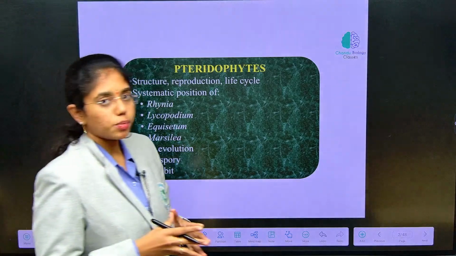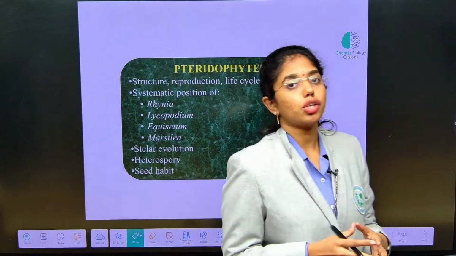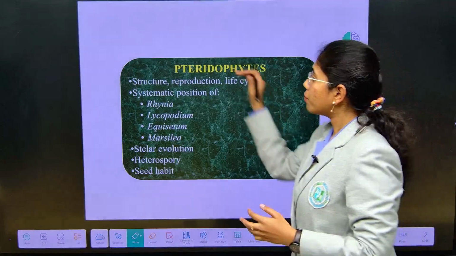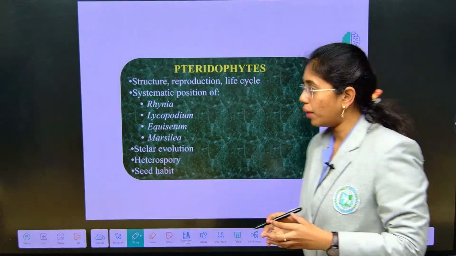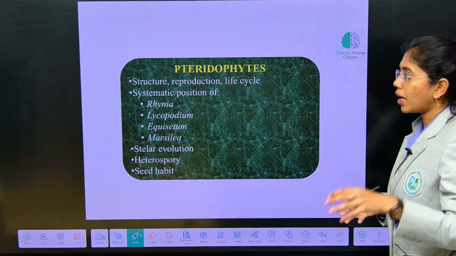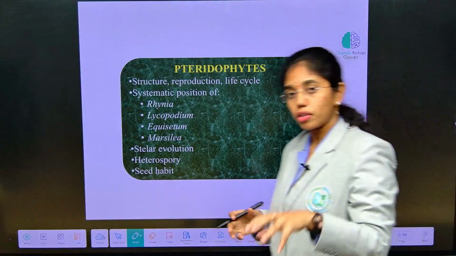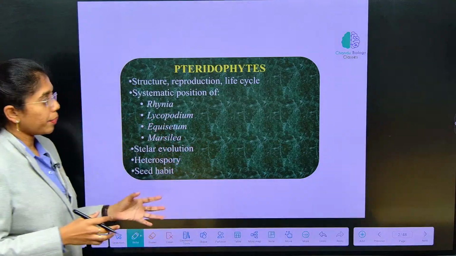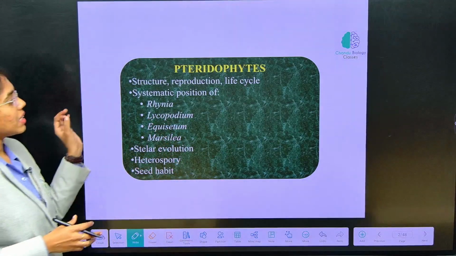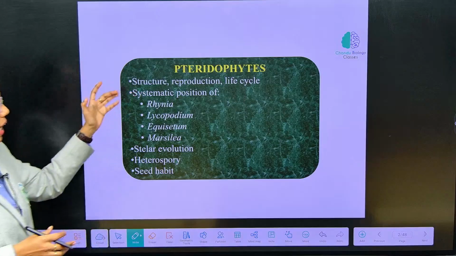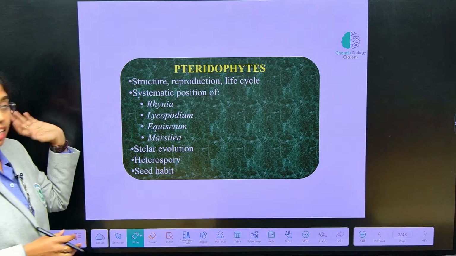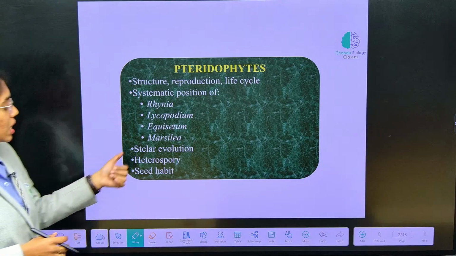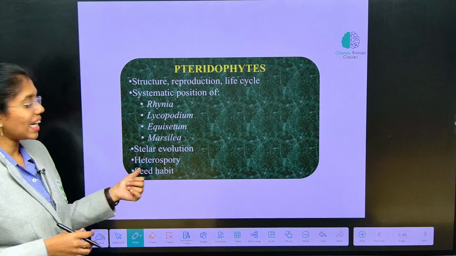All the CUET aspirants. So, here we are in our first session of Pteridophyta, wherein from Pteridophytes what we are going to cover for our exam: structure, reproduction and life cycle, of course, characteristic features of Pteridophytes, reproduction and life cycle. And then systematic position of Rhynia, Lycopodium, Equisetum and Marsilea we are going to learn, after which stellar evolution, heterospory and seed habit.